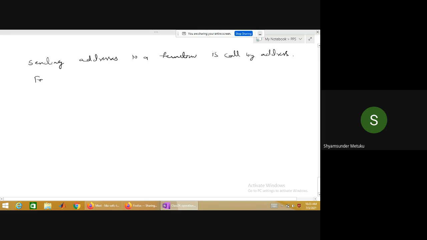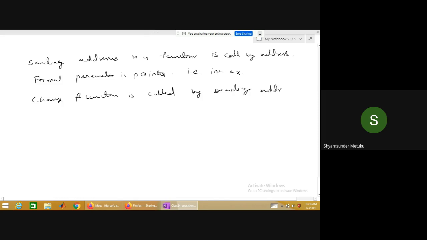Formal parameter is a pointer. This is more important. Call by address means the formal parameter must be a pointer, that is int star x. Now the change function is called by sending the address of a and b.